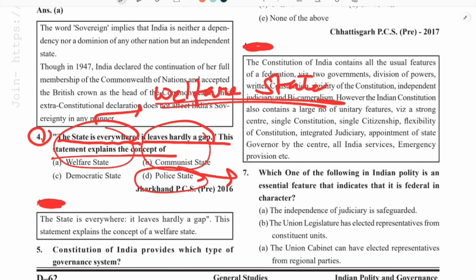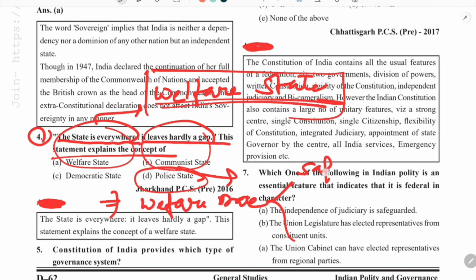But we will go with the positive statement, that it is the concept of welfare state, where welfare state basically is aimed at the welfare of society at large. It means that welfare state is a state which safeguards liberty of citizens. Plus, it also provides social services.